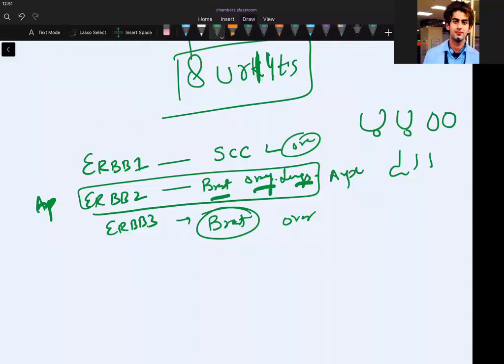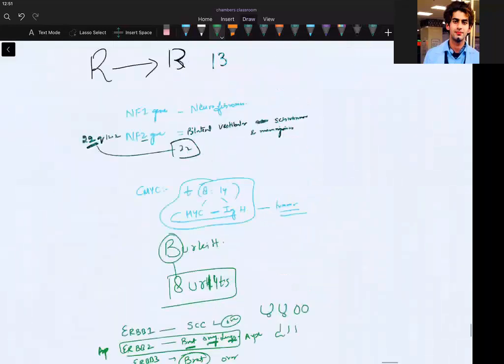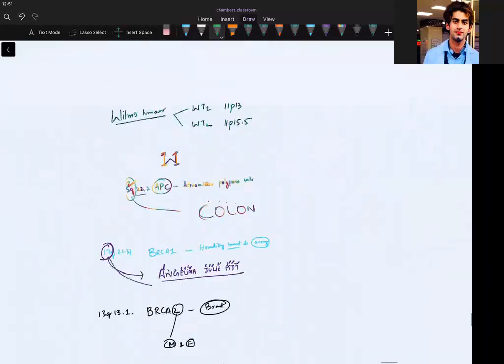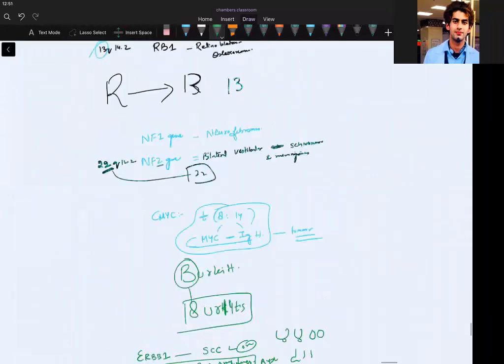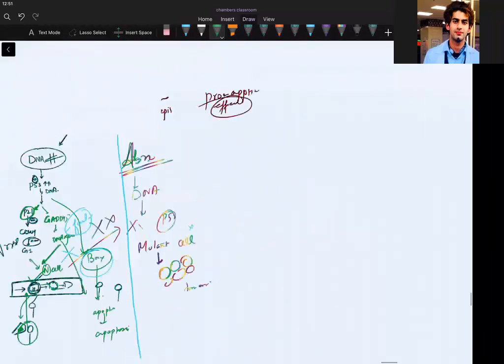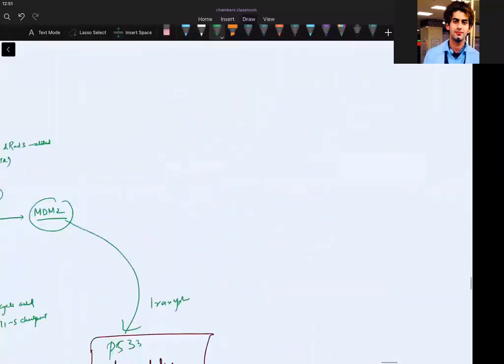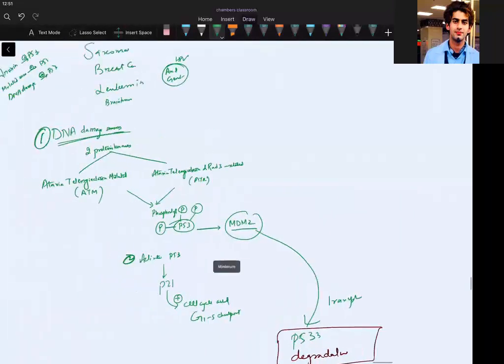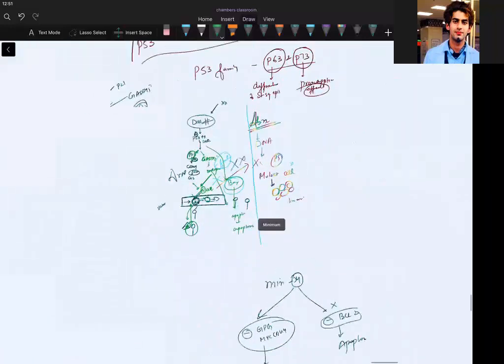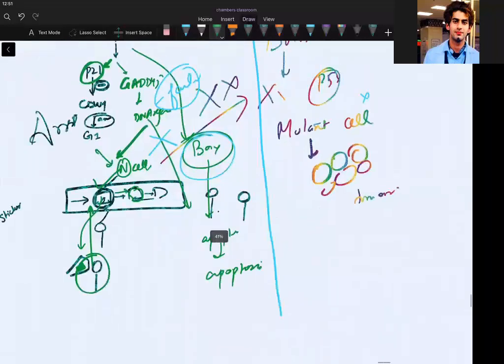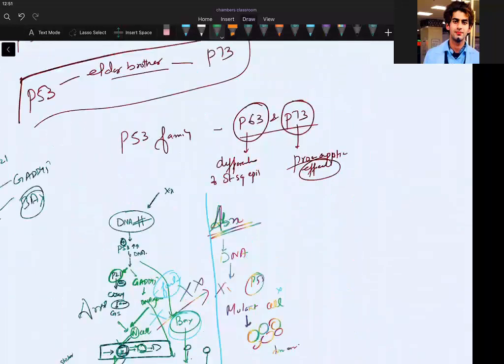If you have P53 accumulation, what is the effect on the microRNA family?